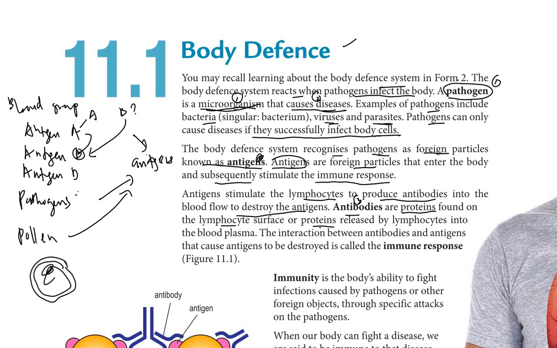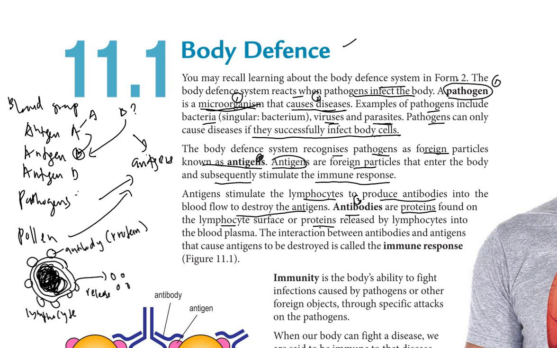At the surface of the lymphocyte there will be antibodies. So antibody is made up of protein. This lymphocyte also sometimes can release antibody.